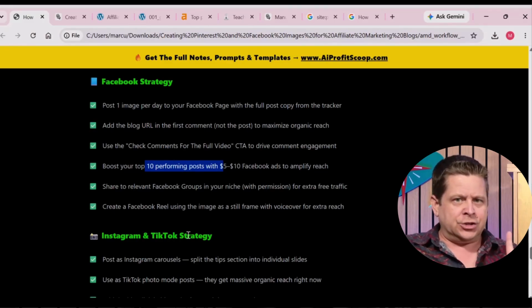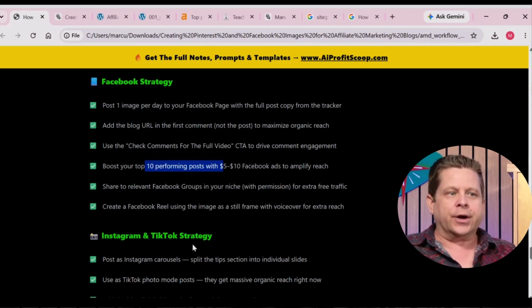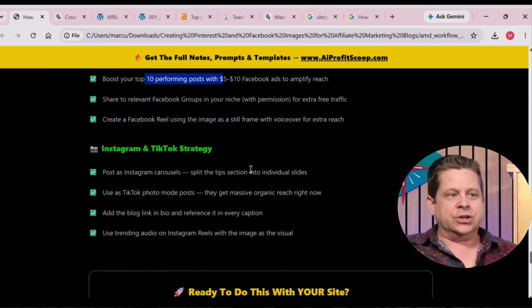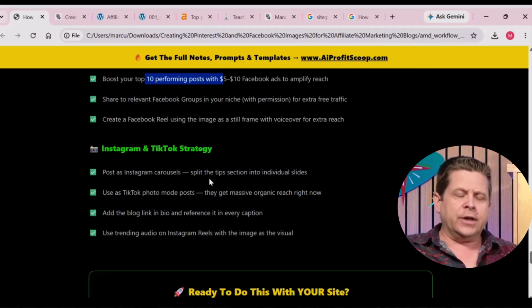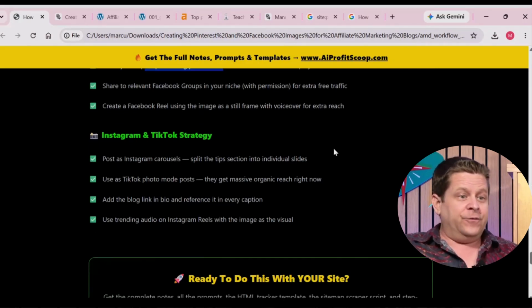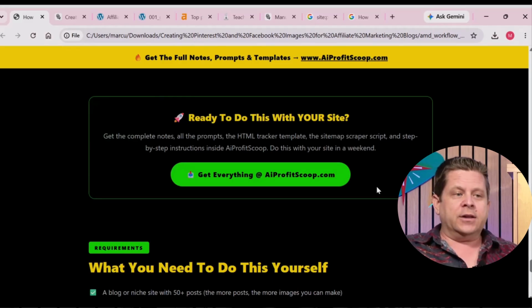Going through and looking at that, just make sure if you're bidding on the traffic that you actually know you're going to make money on your blog. Next, you could do Instagram, where you could do like carousels. I could turn each of these into a carousel, which is great. Very, very straightforward.